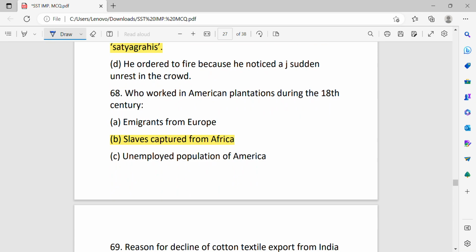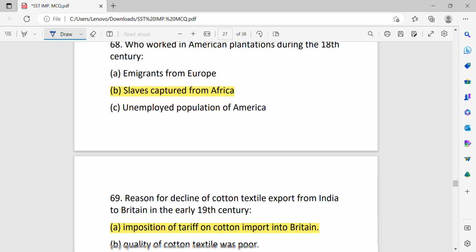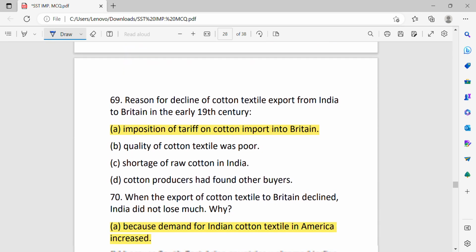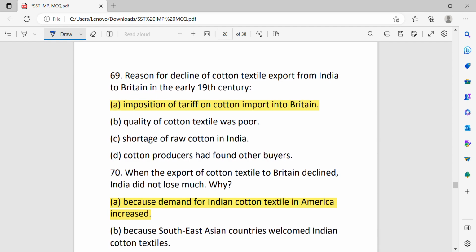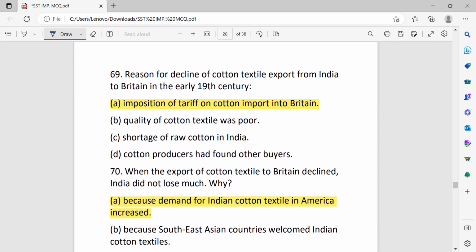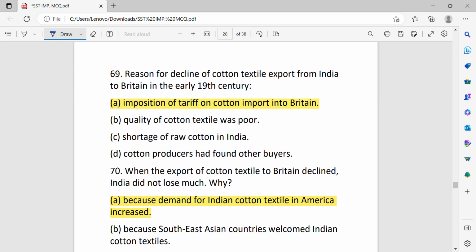Who worked in American plantations during the 18th century? Slaves captured from Africa. Reason for decline of cotton textile export from India to Britain in the early 19th century: imposition of tariff on cotton import into Britain, quality of cotton textile was poor, shortage of raw cotton in India, or cotton producers had found other buyers.